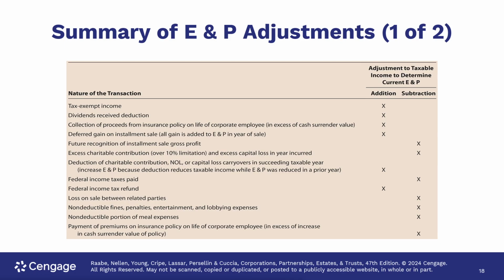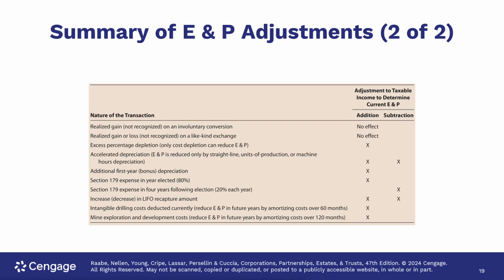So here's a summary of earnings and profit adjustments. This is page 1 of the summary. You can go ahead and pause here and read through this so that you understand what needs to be added or subtracted. And here's page 2. Again, pause here and read through this.